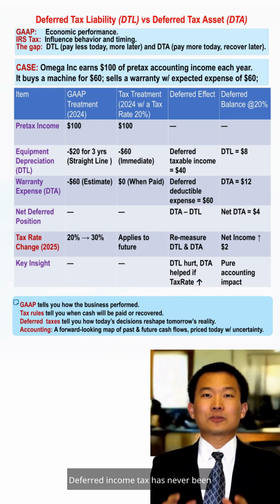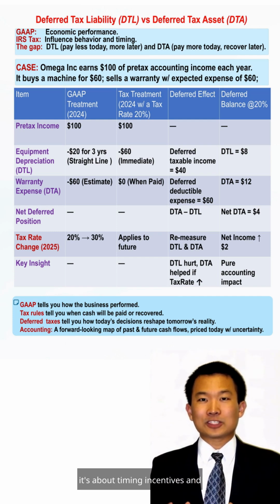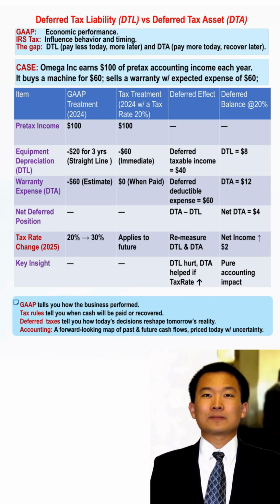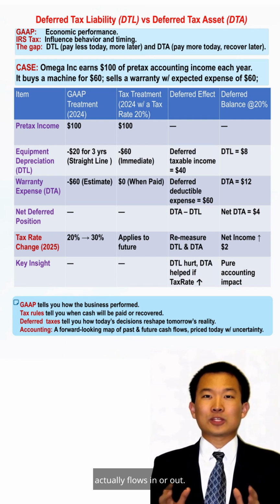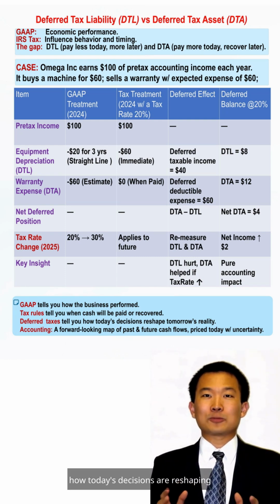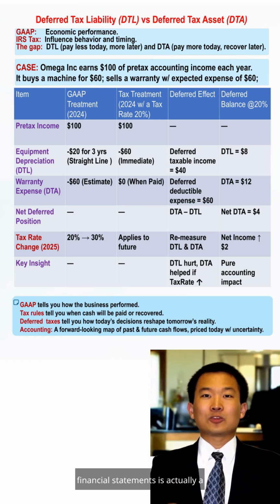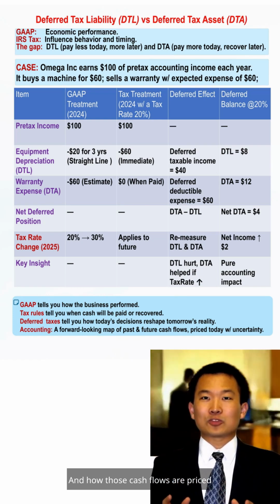So, deferred income tax has never been just an accounting trick. It's about timing incentives and expectations for the future. Accounting profit tells you how the company is performing right now. Tax rules tell you when cash actually flows in or out. And deferred income tax tells you how today's decisions are reshaping the future, because the essence of financial statements is actually a map of past and future cash flows, and how those cash flows are priced in the present.